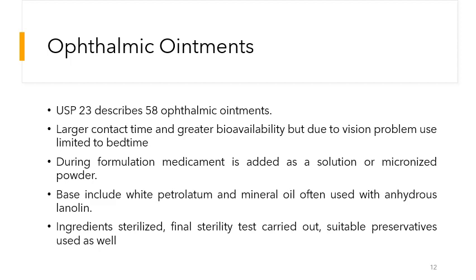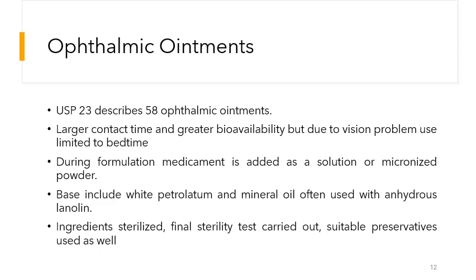During the formulation of the preparations, the drug is added in solution form. The drug is first dissolved in a vehicle, and it is in micronized powder form, and then it is added to the base. The bases that are used in ophthalmic ointments include white petrolatum, and mineral oil is often used with anhydrous lanolin.